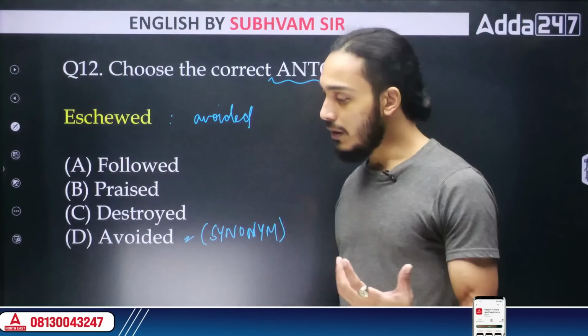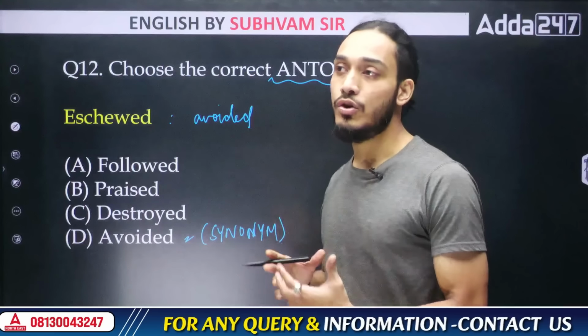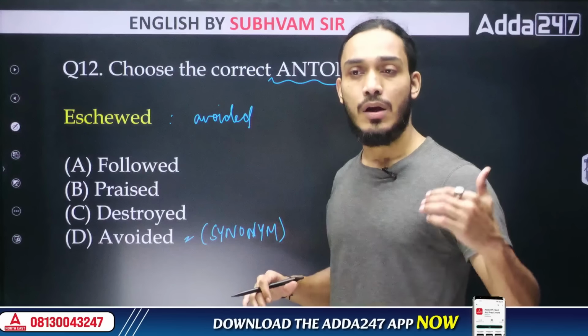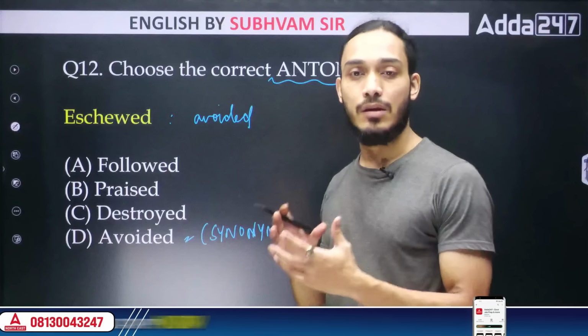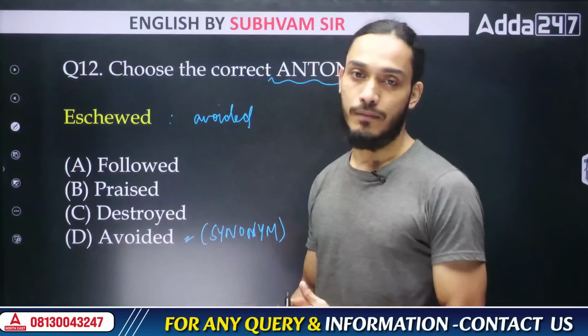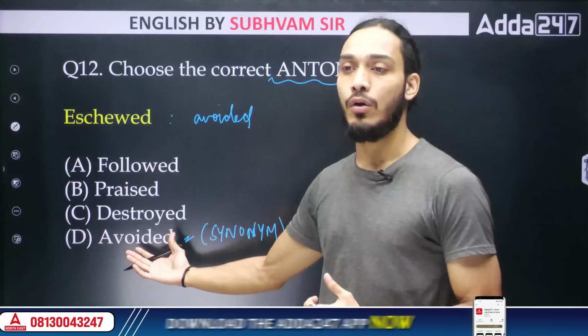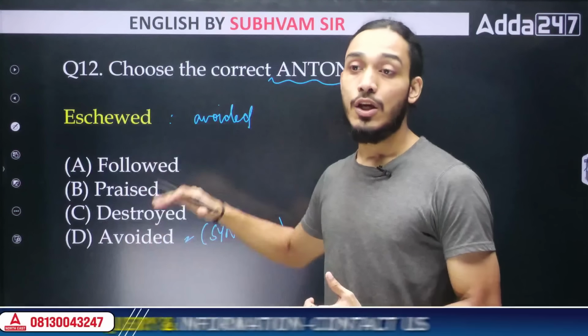So say, for example, you can use this word in a sentence such as, someone who is conscious about their health will eschew junk food. That means someone who is conscious about their health will avoid junk food. That is what we are saying. Eschew, basic word, common word that we all know, is avoid. Same meaning. So what would be the antonym?